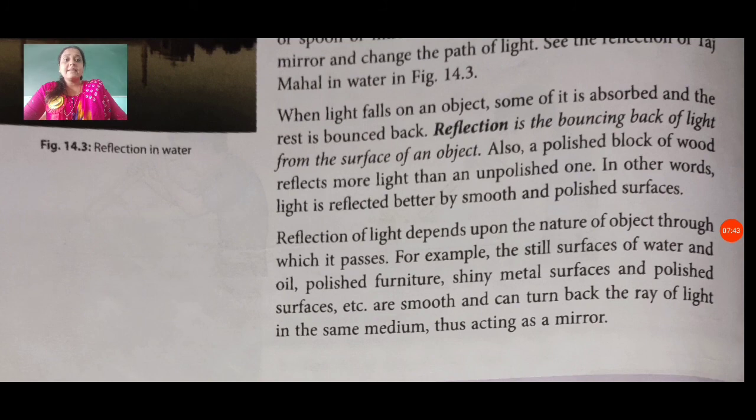Reflection of light depends upon the nature of the object.